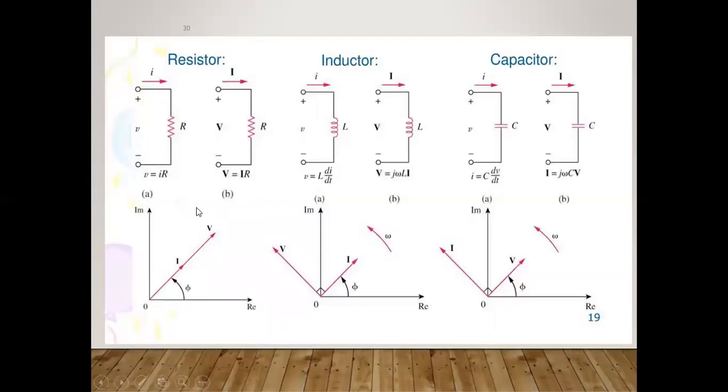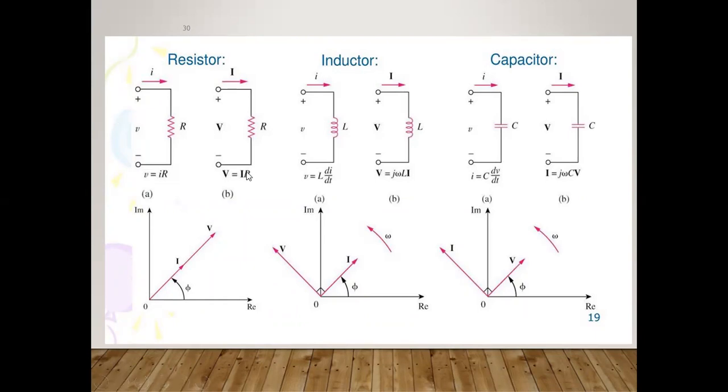See here, this is the resistor, and see here the differences. Small v, plus or minus, is equal to the current I flowing through R, so we write the expression v is equal to IR. These are the expressions in either real and imaginary form, or differential form. If you are writing for the differential, v is equal to IR.